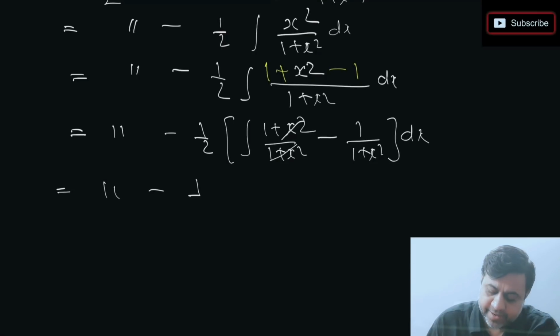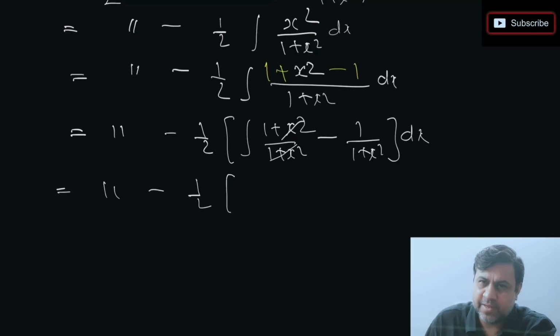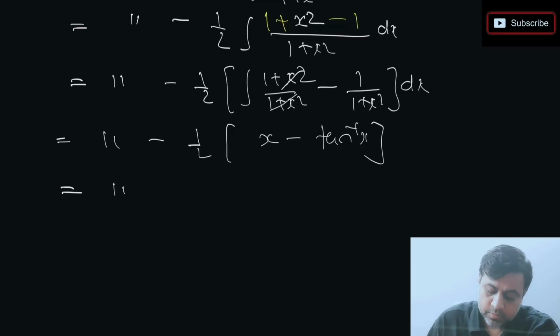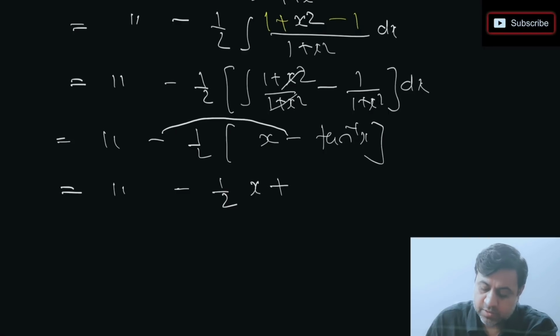Now we can integrate, right? यहाँ पे cancel होने के बाद में we will be left with integration of 1. I'm just writing one step directly. Integration of 1 क्या होगा? x. Integration of 1 by 1 plus x square is tan inverse of x. ठीक है? I write c1, c2, सबको बाद में देख लेंगे. ठीक है? This as it is. If you open the bracket, this is minus half of x. Minus minus plus हो गया यहाँ पे. This minus and minus I'm making plus half of tan inverse of x.